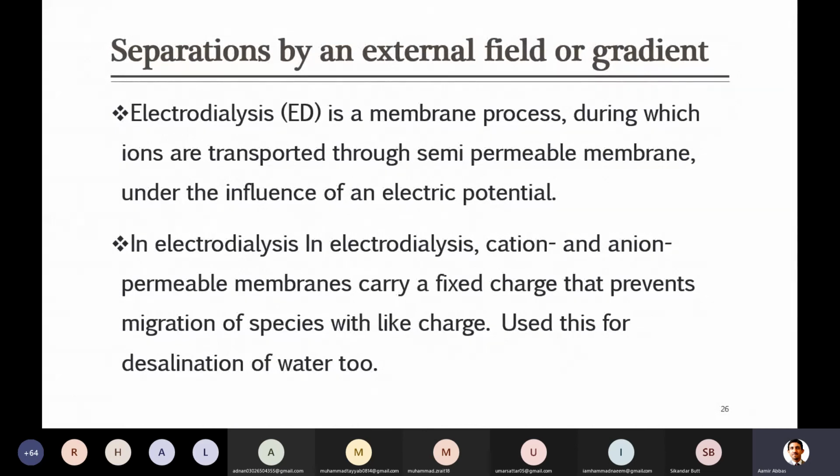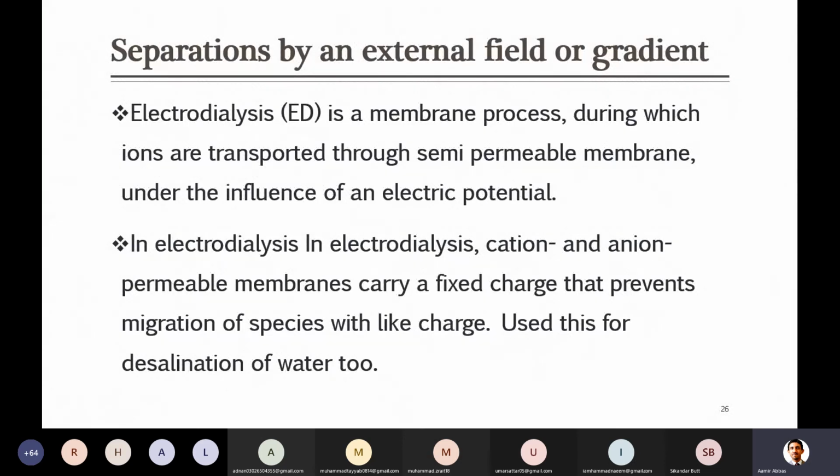So after applying a fixed charge to the membrane, this technique can be used for the fast separation of the components. This can also be used for the desalination of water. As I said, in desalination we separate the salt molecules from the liquid stream of water.